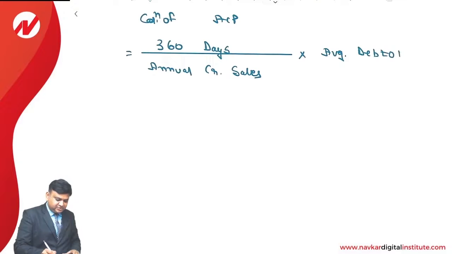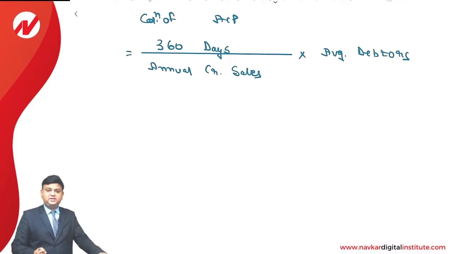Since the information is provided regarding opening debtors, we can definitely compute the average debtors. If the information regarding the opening debtors is not given, then whatever debtors we can compute based on the current ratio, we have to assume that the closing debtors itself is the average debtors, and do the answer.